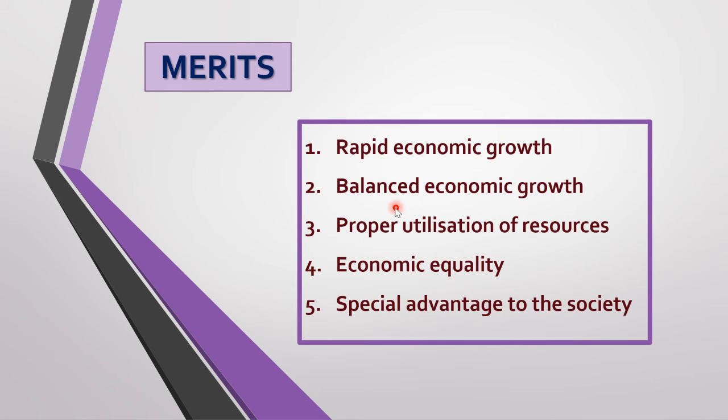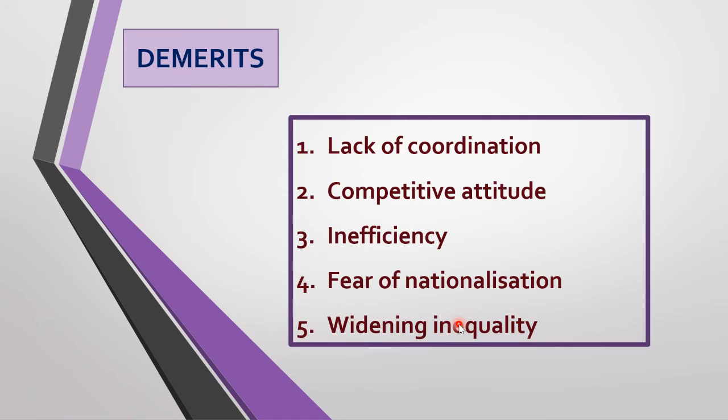Rapid economic growth, balanced economic growth, proper utilization of resources, economic equality, special advantage to the society. So already we have seen the features, 5 important features. Merits of 5. Next, demerits of 5. Very easy to remember. If they ask you to write about mixedism, you can easily remember 5 features, 5 merits, 5 demerits.